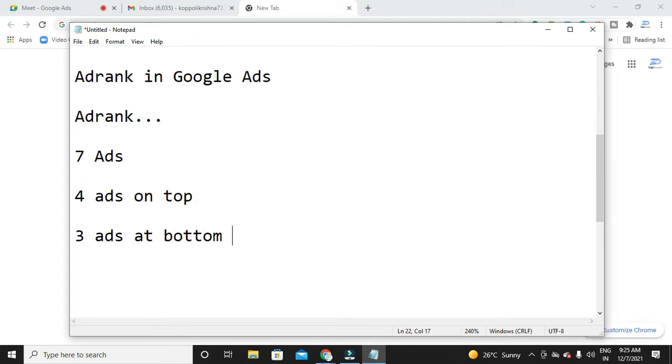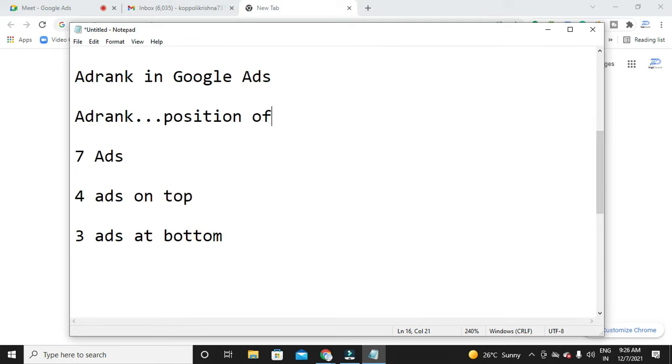These are a few places we have. I can say these are positions. We will have 7 positions in SERP: 4 ads on top and 3 ads at the bottom. Google has to display the advertisements in these 7 positions. So these positions are called ad rank. Ad rank means the position of your ad.